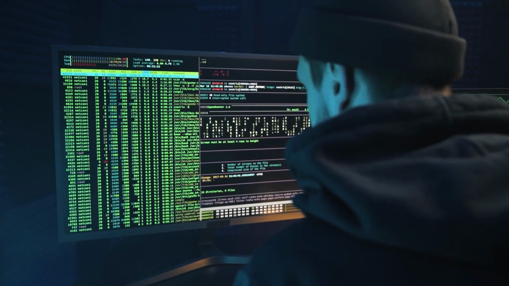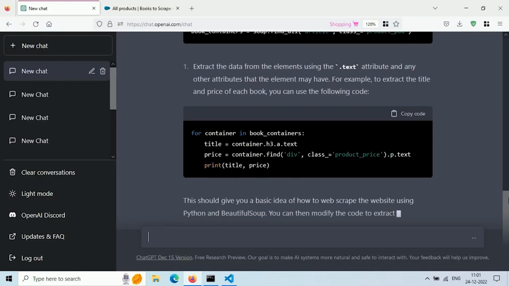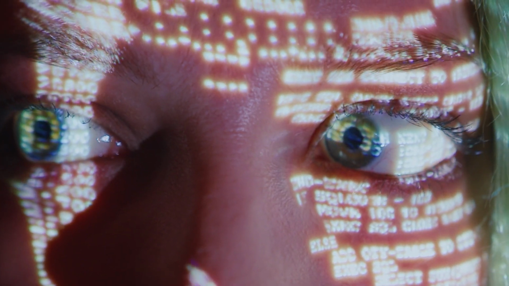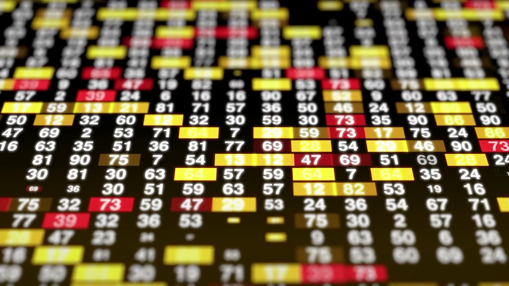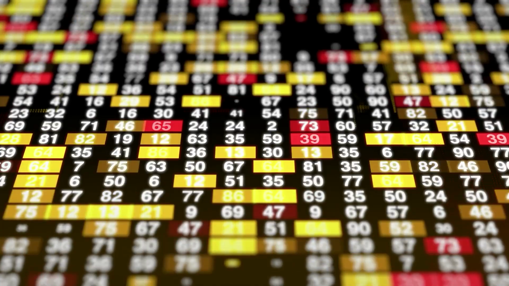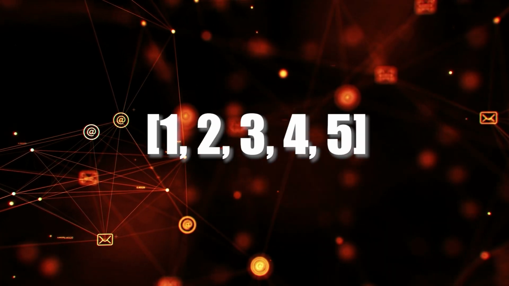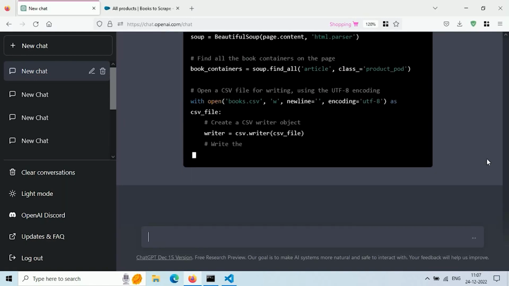With this powerful syntax, you can create a list that holds various data types, whether it's a list of numbers, strings, or even a combination of different data types. Python provides the flexibility to store and manipulate data with ease. Now, let's imagine you're creating a list of numbers. You can simply enclose the numbers within the square brackets like this: 1, 2, 3, 4, 5. And just like that, you have a list of numbers ready to be utilized in your Python program.